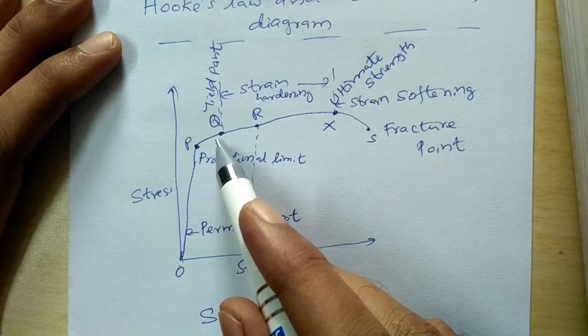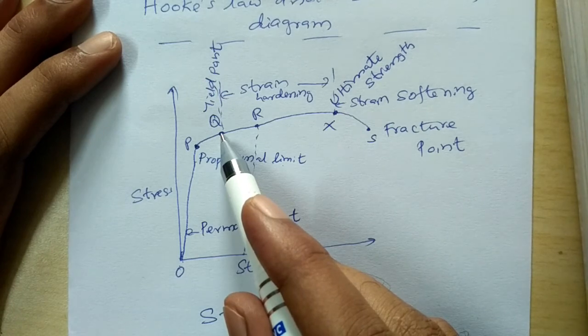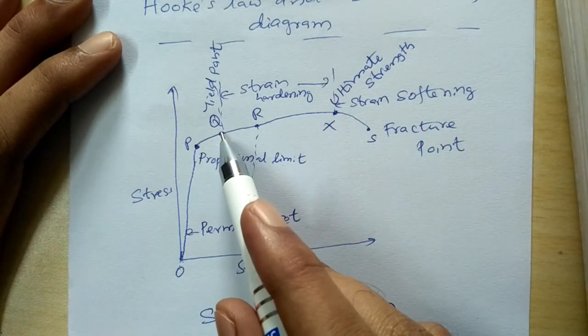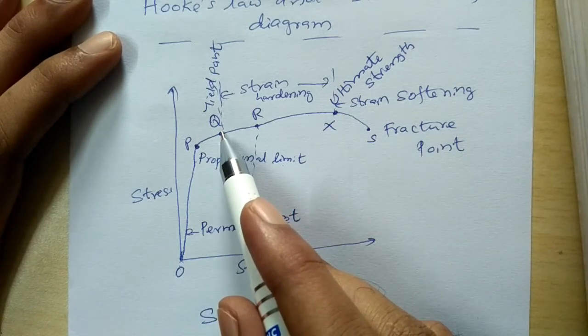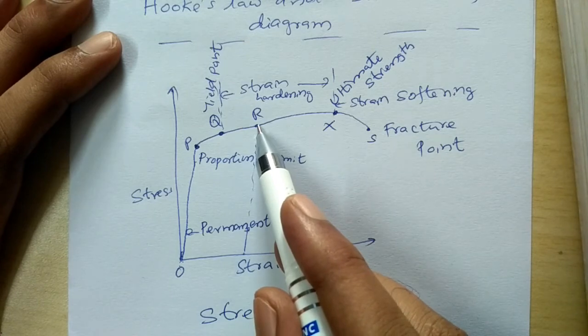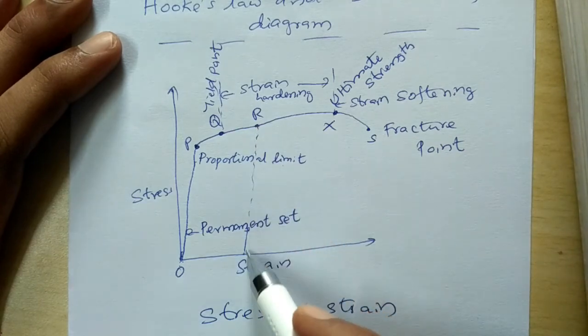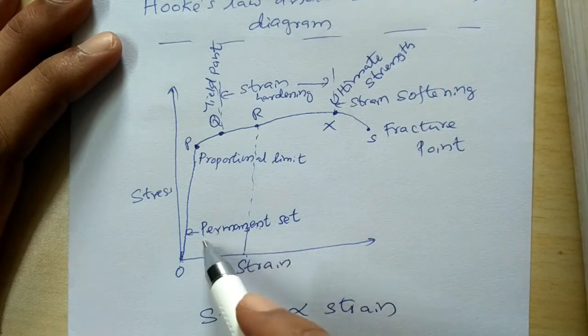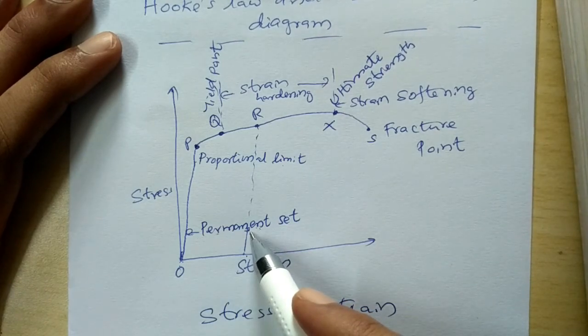I can stretch the material up to this limit, and if I leave the force, the material regains its original shape completely. If I stretch the material beyond the yield point, the body gets deformed. Then it traces this particular path, which corresponds to the permanent set. There is a plastic deformation taking place here.